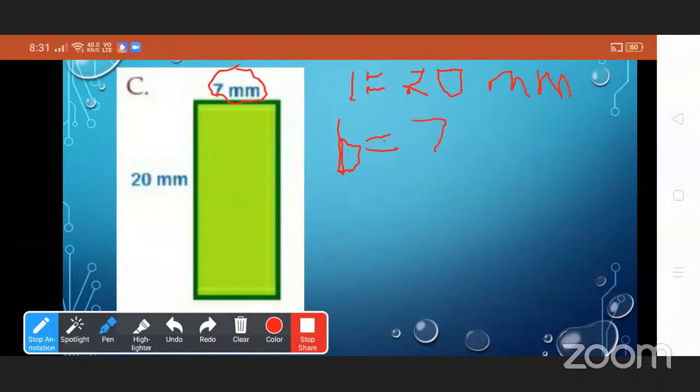And perimeter is equal to 2L plus 2B, means 2 into 20 plus 2 into 7.